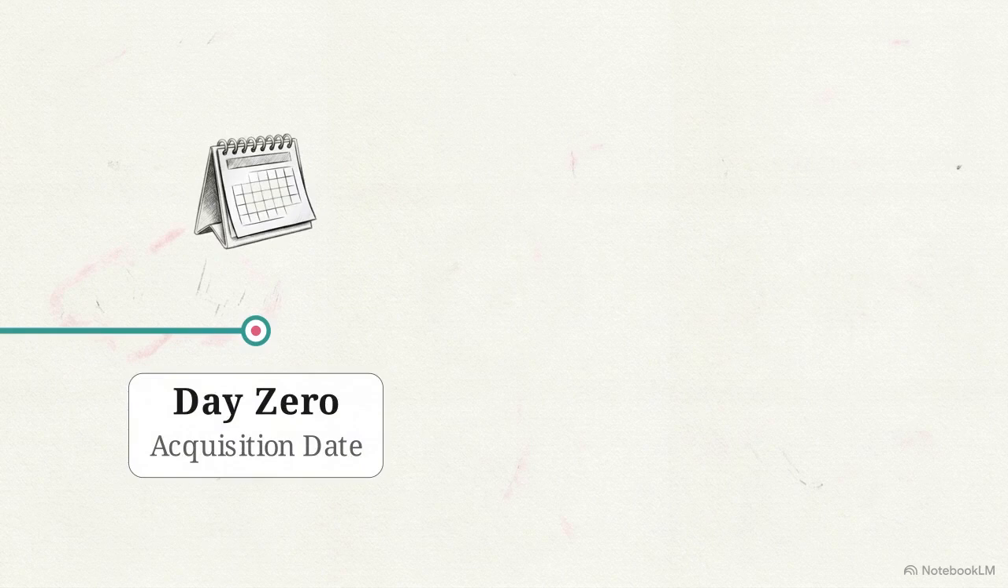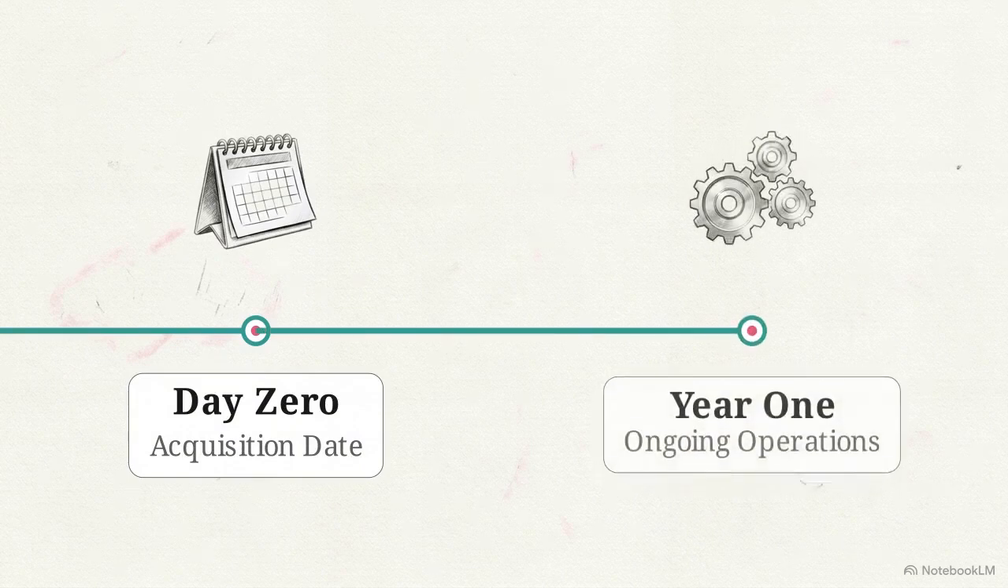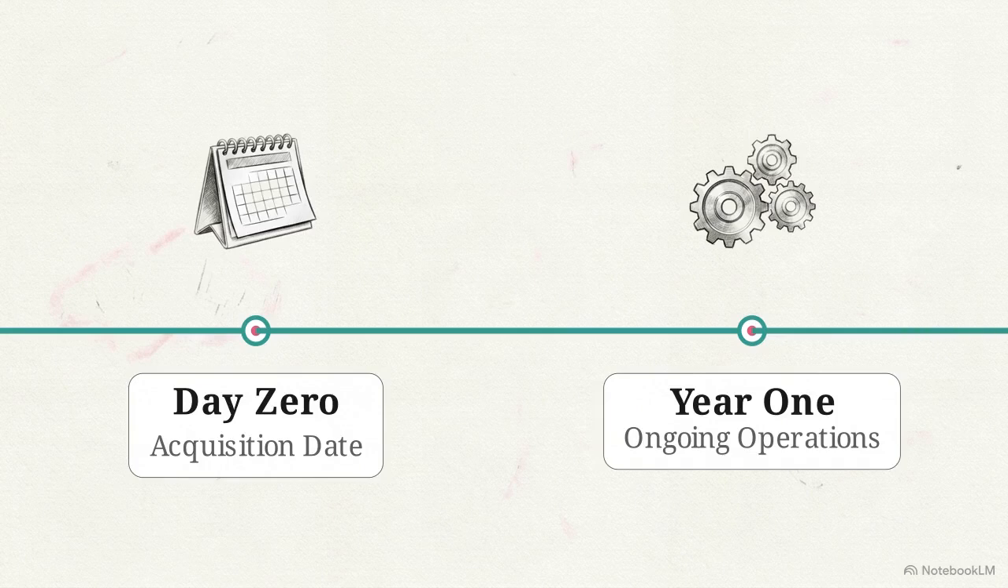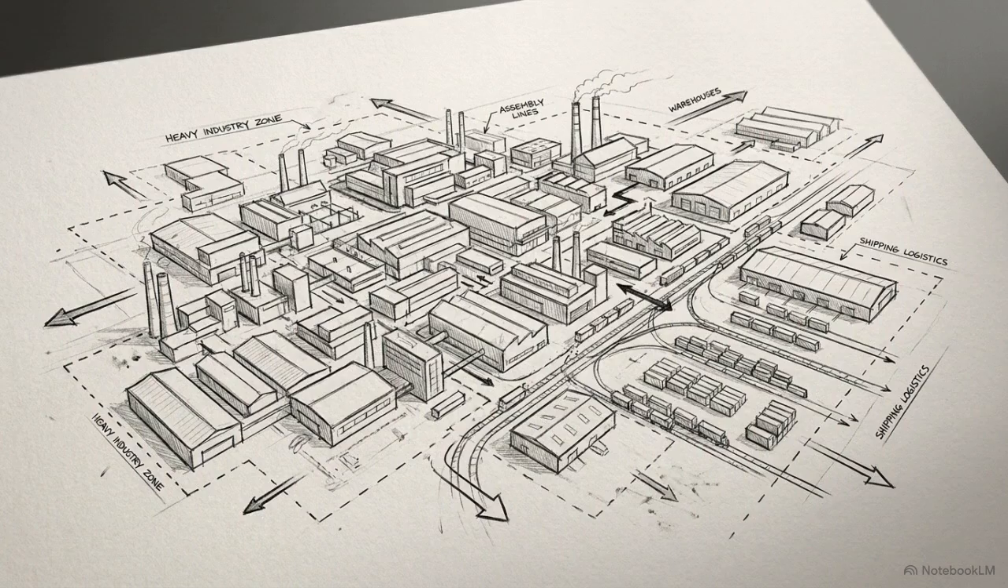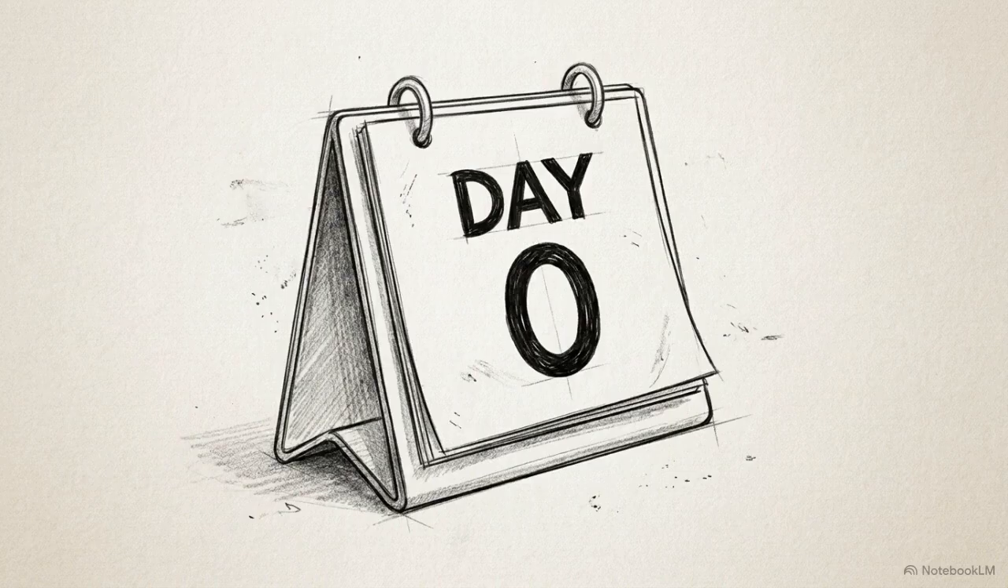First, we derive the consolidated financials at day 0, the exact date of acquisition. Then we account for year 1, handling ongoing operations and internal eliminations. Consolidation functions as a mathematical fusion, stripping away individual reporting lines to reveal the true reach, resources, and risk of the controlling interest. We begin at day 0 using the acquisition method.